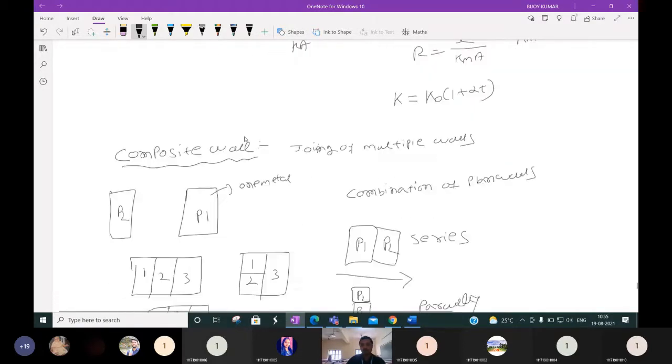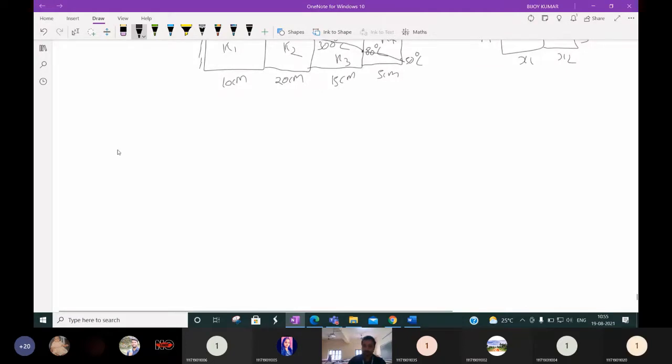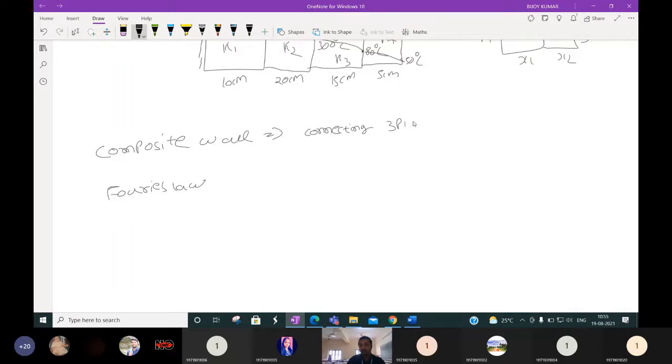Okay, so for a composite wall, what is the Fourier's law? Suppose a composite wall is made up of connecting three plane walls.